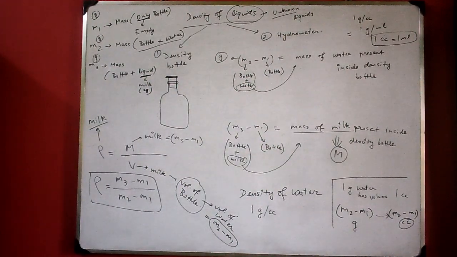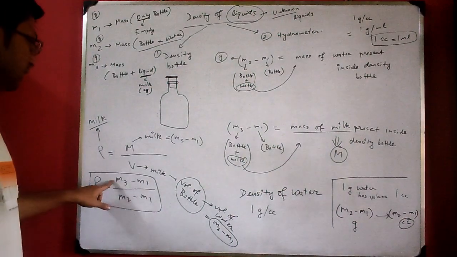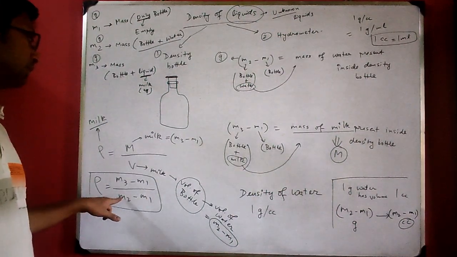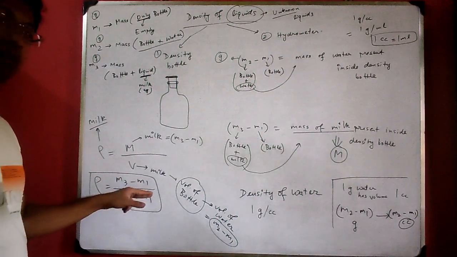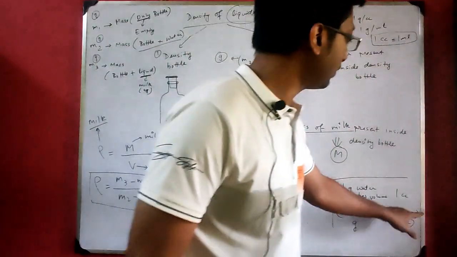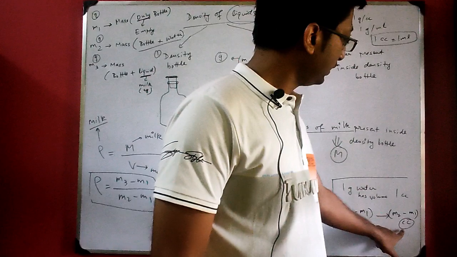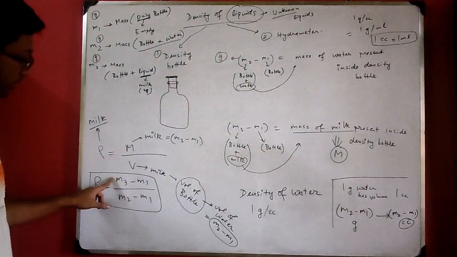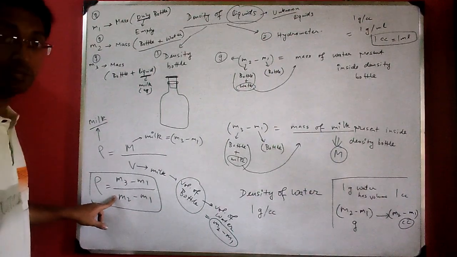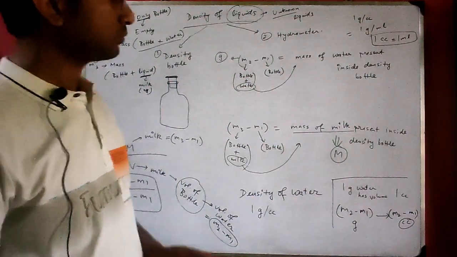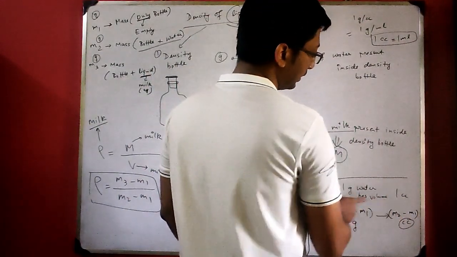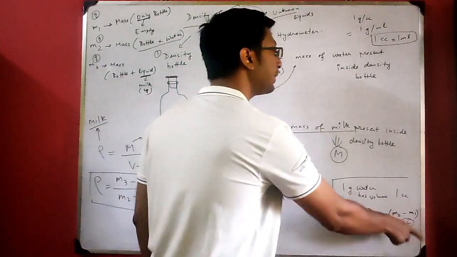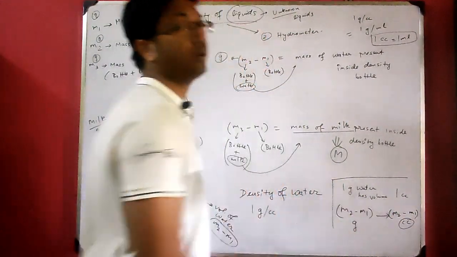Okay, it may look as if the numerator is mass and the denominator is also mass, but this denominator is volume actually. Numerically it is m2 minus m1, but if you write m2 minus m1, then it is only the numerical value. The unit is cc. But here the unit should be that of mass. Numerator mass, denominator cc, that is volume. See, gram is not becoming cc, the numbers are same, 1 gram 1 cc. So m2 minus m1 gram, m2 minus m1 cc, these are just the numbers. m2 and m1 are just the numbers.